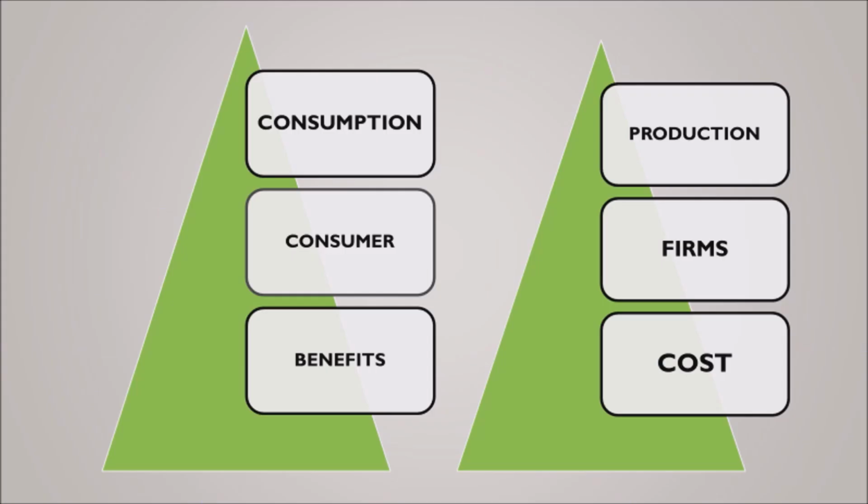So before we go to the graphical representation, there's a small technique which will help you understand the curve movements in the graph, and you will never have any confusion with it. Remember, there are two curves, benefit and cost. Benefit is a downward sloping curve and the cost is an upward sloping curve. Consumption is done by consumers, so whenever we talk about consumption, the benefit curve moves, and production is done by firms, so whenever we talk about production, the cost curve moves. So now let's move on to the graphical representation. With every single movement of the curve, I'm going to explain to you the significance of the movement. Okay, now let's get into the graph.